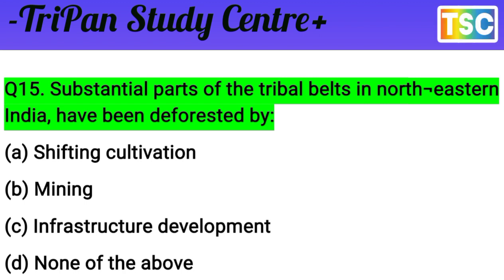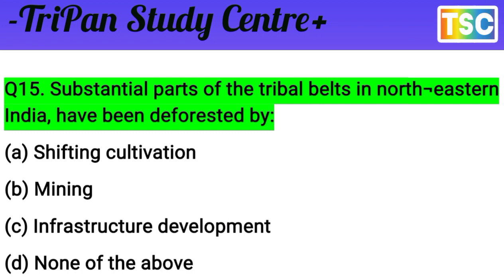I give you a few seconds. You must have thought of your answer. Let's see what our answer is. Substantial parts of the Terai belt in northeastern India have been deforested by what? Mining, nothing. Infrastructure development is not applicable. None of the above is not applicable. The stable part of the Terai belt in northeastern India has been deforested by shifting cultivation. The answer is shifting cultivation. Your answer is A, shifting cultivation.